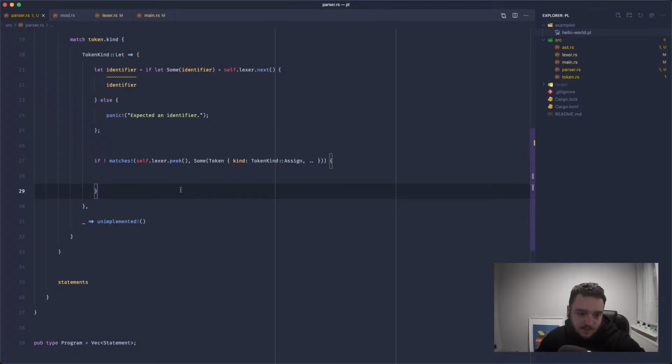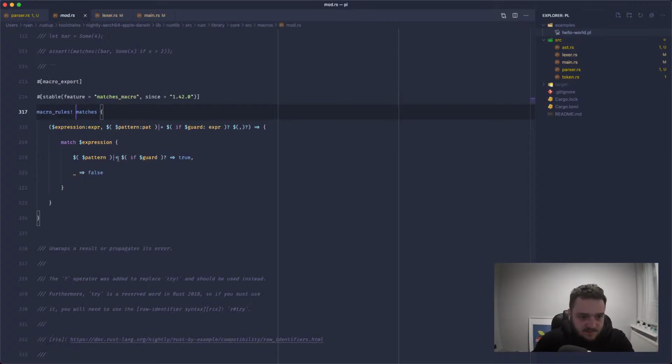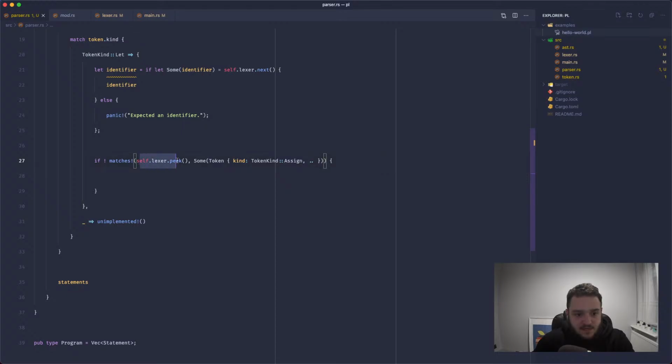Yeah, so this probably won't make sense at first, but instead of having to implement the match for us, it's going to expand out. So we're going to say if this value does not match this pattern, and this pattern is saying it must be some, so it can't be none.